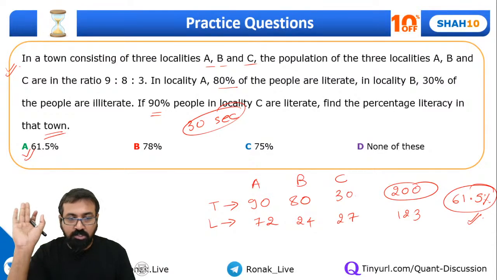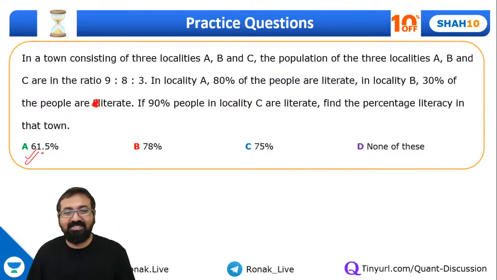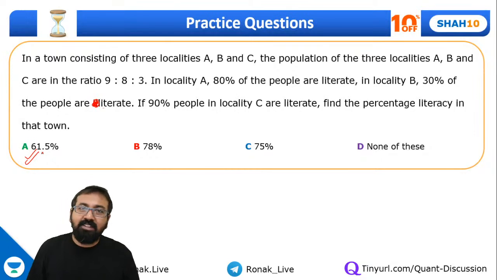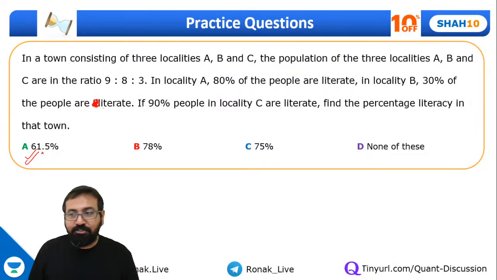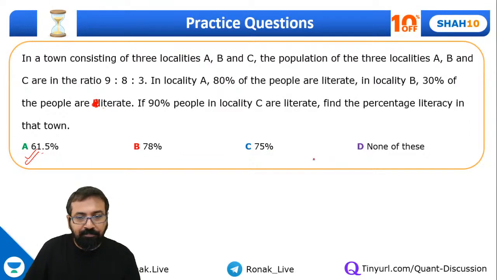Oh, just a moment. Guys, there is a mistake here. It's illiterate, so make it literate. Right, let's make it literate. So now it will be this one. I mean, you can figure out the answer would have been different. Correct, guys, I missed this part. So instead of illiterate, now let's consider literate, so you will get this answer.